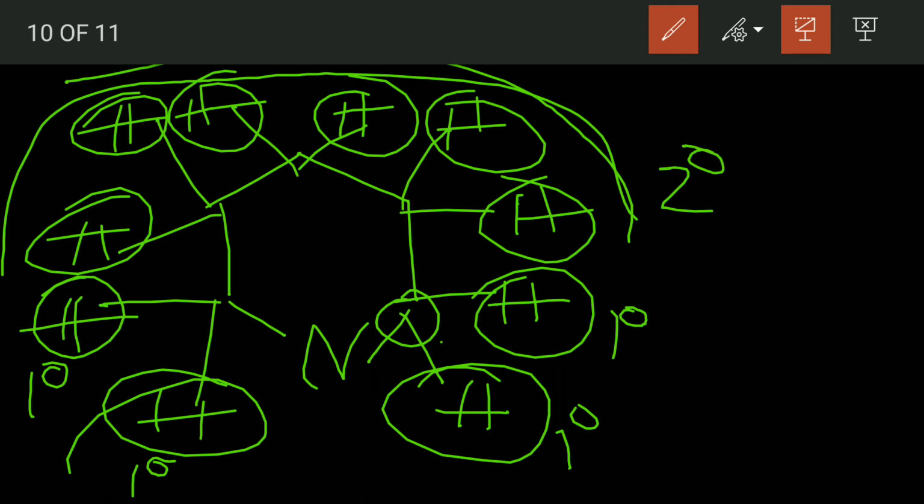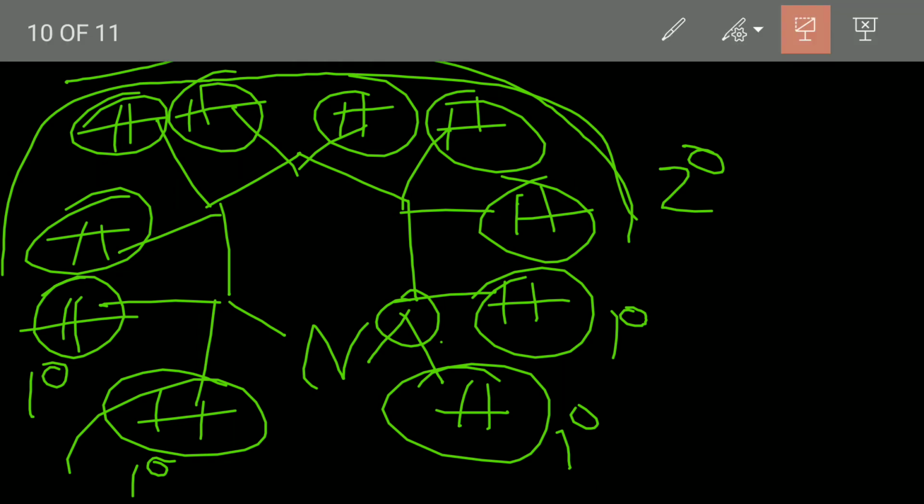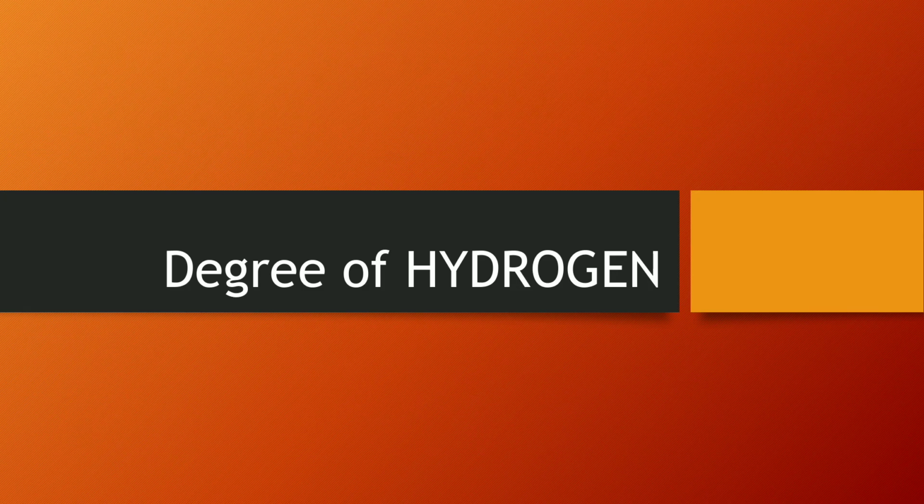So the degree of hydrogen is very simple, as is the degree of carbon, amine, alcohol. Finding the degree is very easy for either carbon, hydrogen, alcohol or amine. But the thing you must do is revise frequently so that you never forget. That's all for today. We have completed the series of degree of carbon, hydrogen, alcohol and amine.